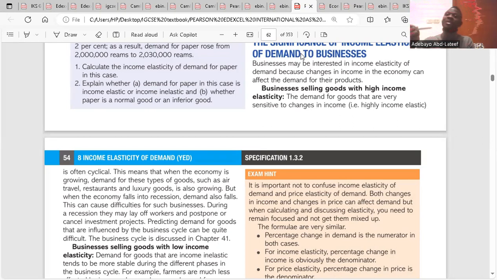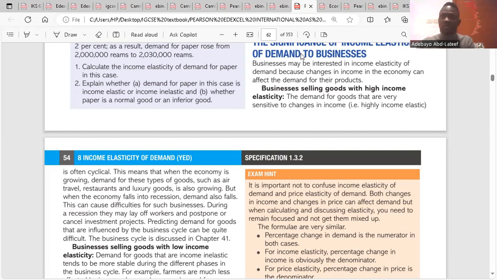But if there's an economic downturn, if there's economic decline or recession in the economy, it falls back on them too. So that is what we're talking about: businesses selling goods with high income elasticity sell more when income rises in the economy, and they sell less when income falls in the economy.